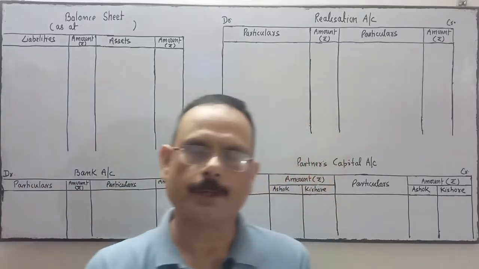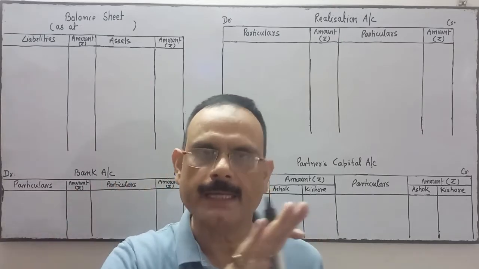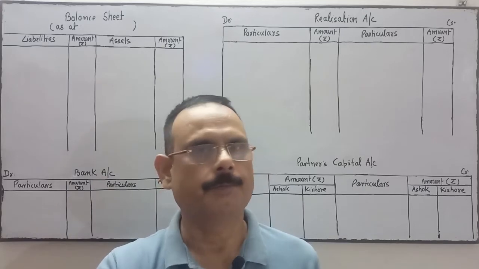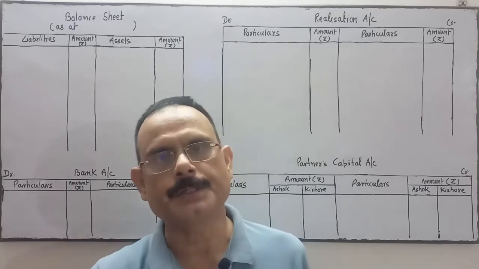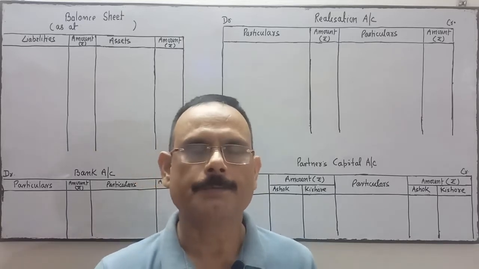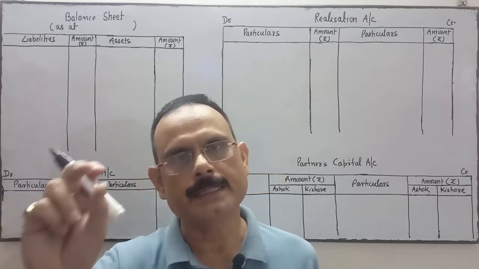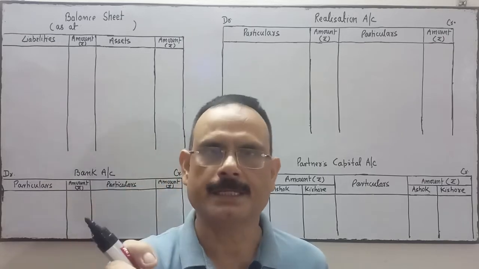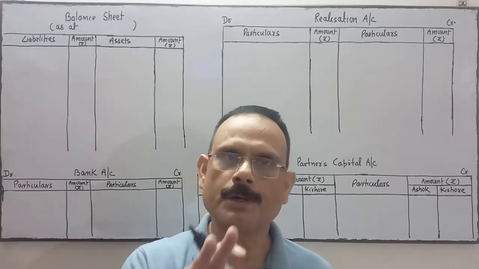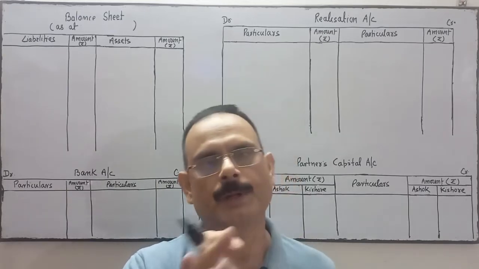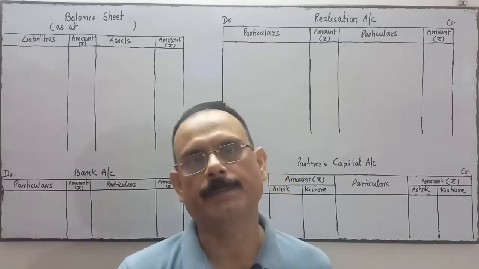Now come to the next question of the same pattern. Dissolution of partnership firm. You will not get the balance sheet directly in a format. You will get the information regarding the assets and liabilities in a paragraph, and from those assets and liabilities you prepare a balance sheet. Definitely the balance sheet will not be tallied, so the difference amount may be the sundry assets or the sundry liability, depending upon which side is more.